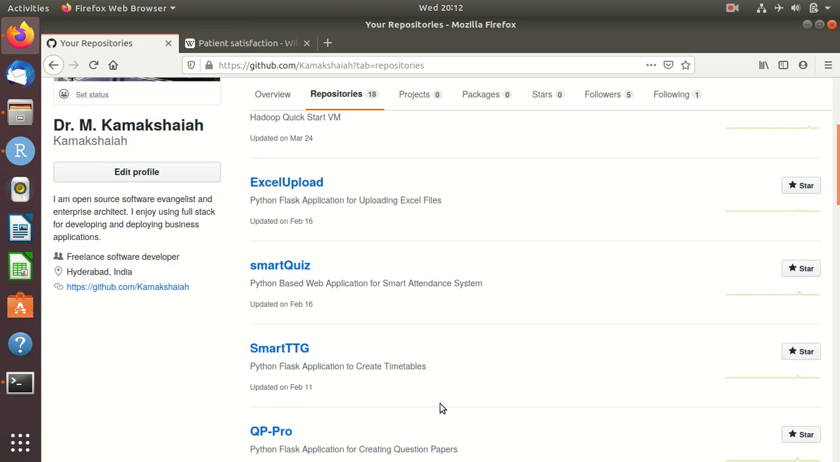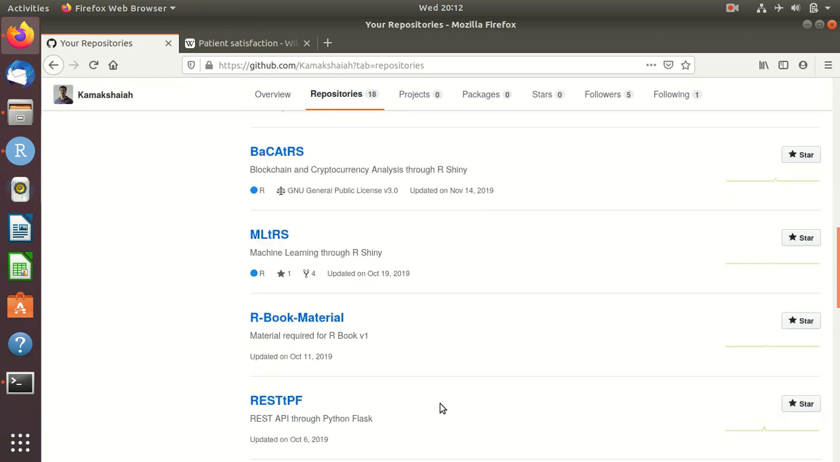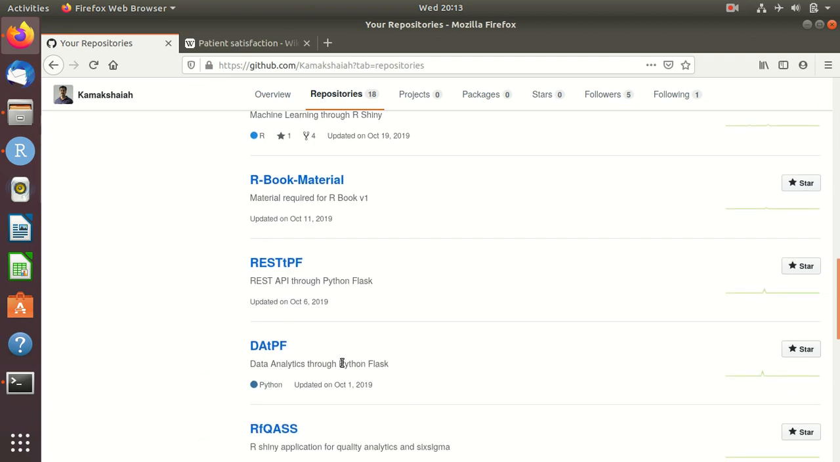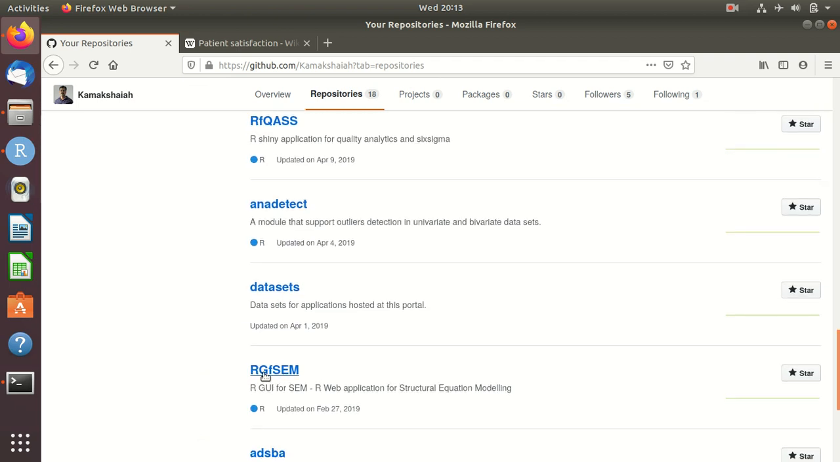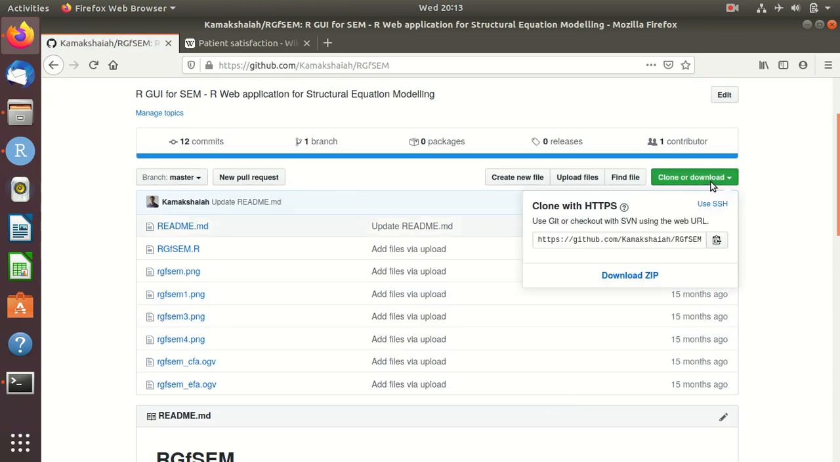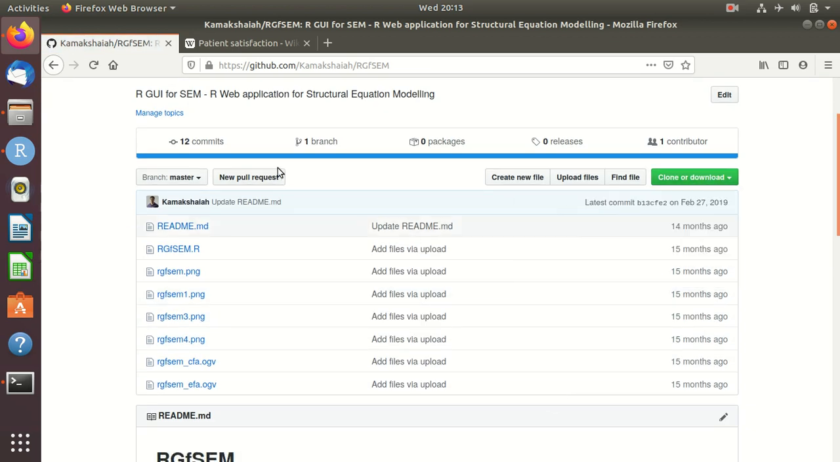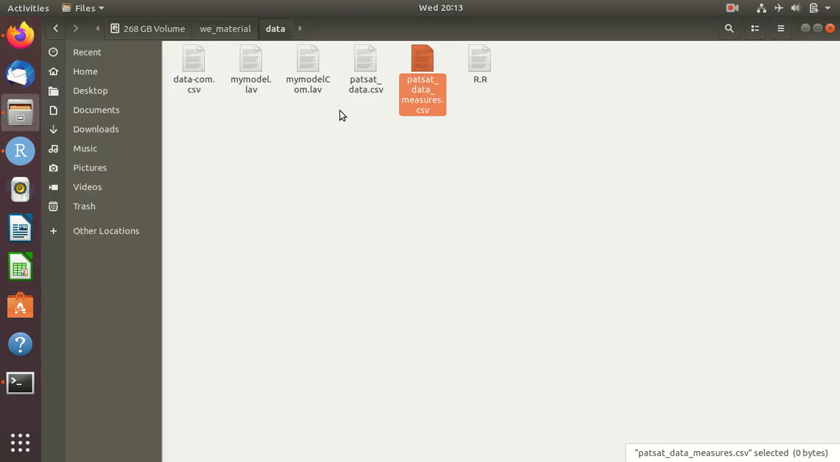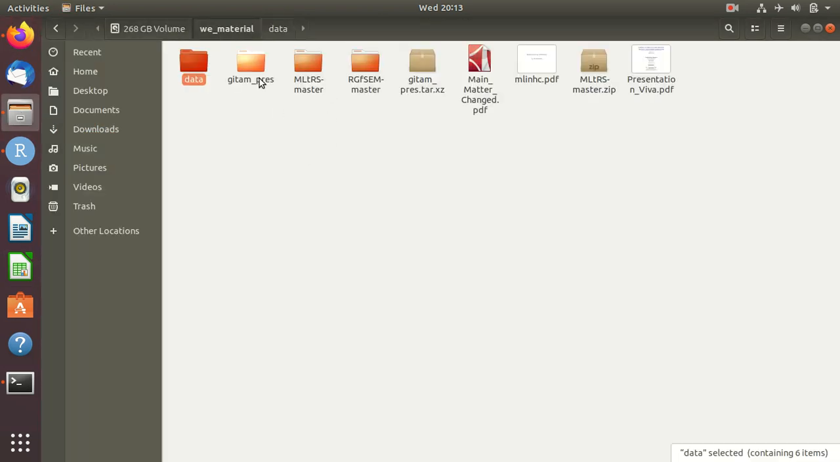Now I have this uploaded somewhere in my GitHub repository with a different name. Actually, this is RGFSim. This is the software available from my GitHub repository. You just have to go to github.com/kamakshaya, and there when you click on RGFSim, you can just clone or download this zip. And once you download the zip, this will be something like this in your, you see here, RGFSim kind of.